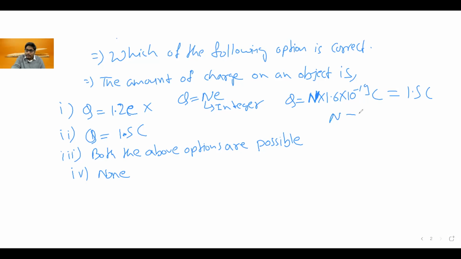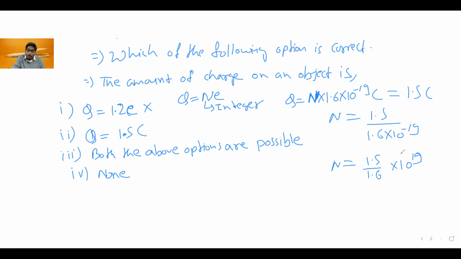We can find this by dividing 1.5 coulomb by the electronic charge, 1.6 × 10^-19. So we get 1.5 divided by 1.6 times 10^19.